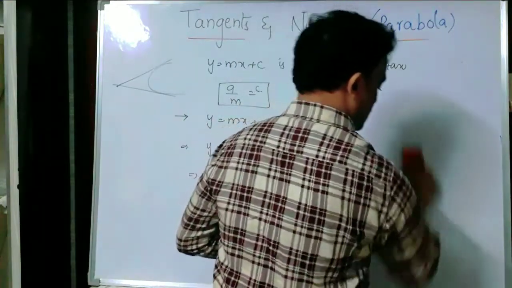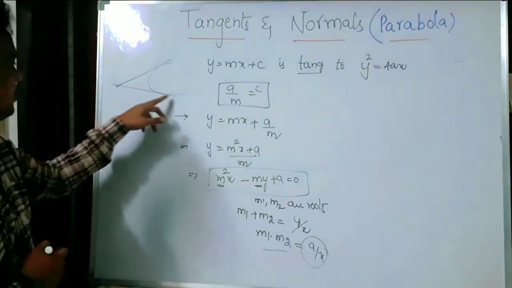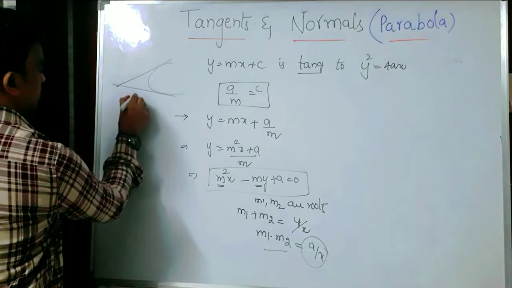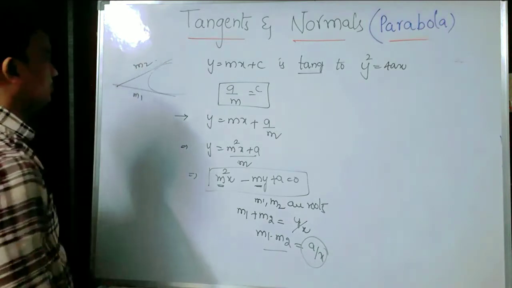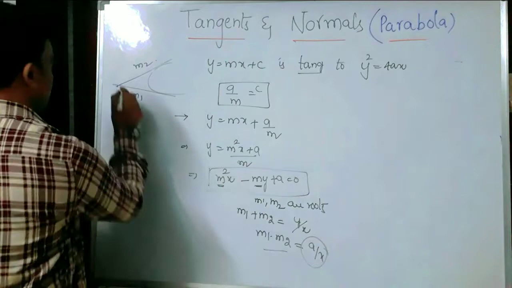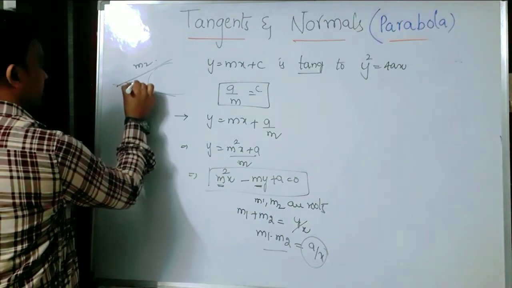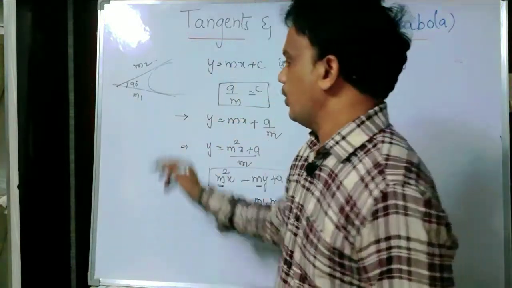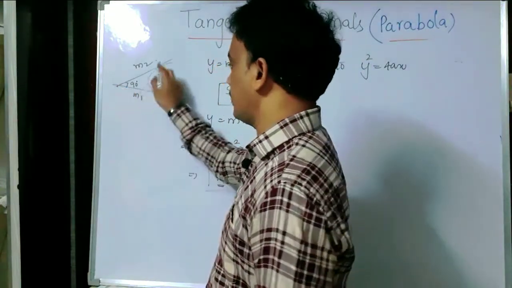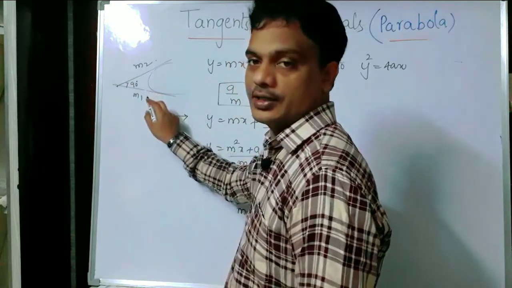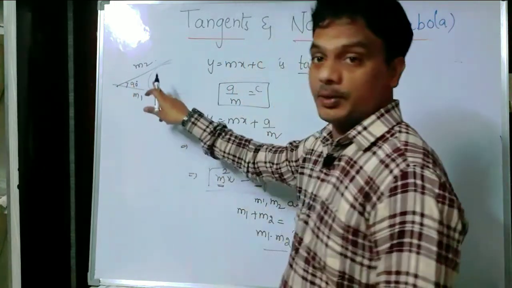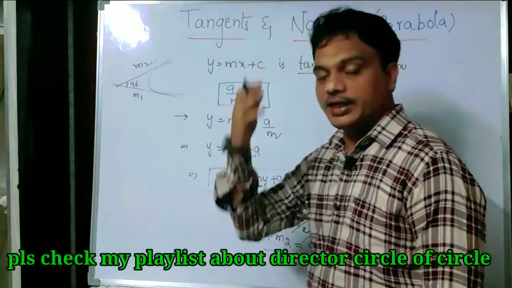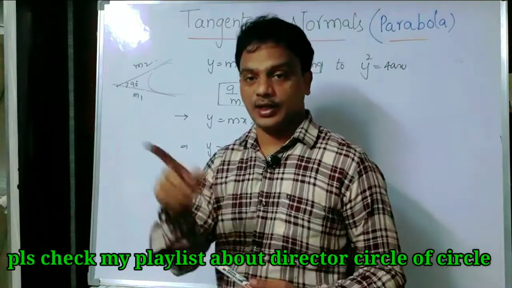So actually I have drawn the two tangents; I can draw two tangents from an exterior point to the parabola, whose slopes are m1 and m2. Now suppose the angle between them is 90 degrees. So what is the locus of the point of intersection of the tangents which are drawn from an exterior point? Which type of tangents? Perpendicular tangents. So what is the locus? In case of a circle, we get a direct circle.